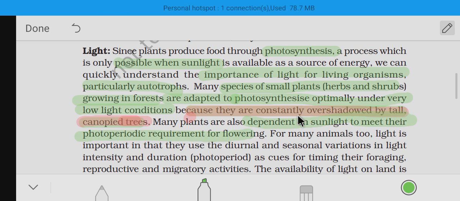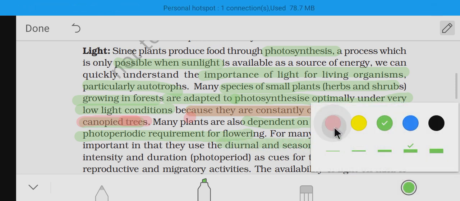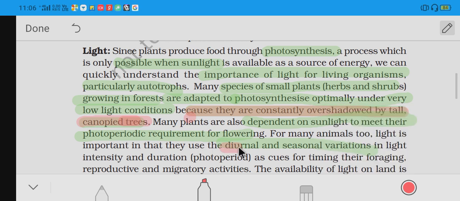For many animals, light is important in that they use the diurnal and the seasonal variation. This is a very important factor here. So the organisms identify their seasons only by the duration of their light intensity. This is a very important point to note.